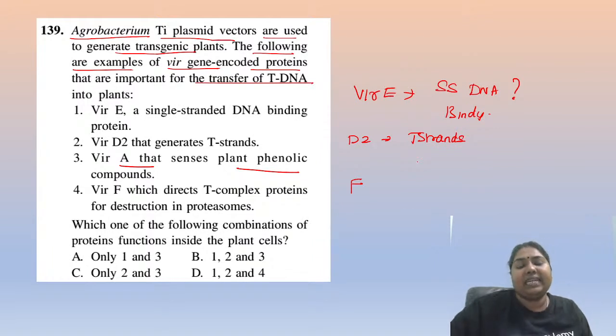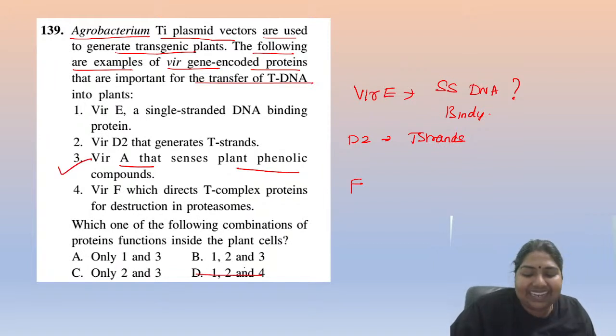Vir-A is only binding with your acetosyringone. Acetosyringone is the plant phenolic. Definitely 3 is right. So D is eliminated. Am I correct? Absolutely. Right. And this one, but this one happens inside your bacteria.